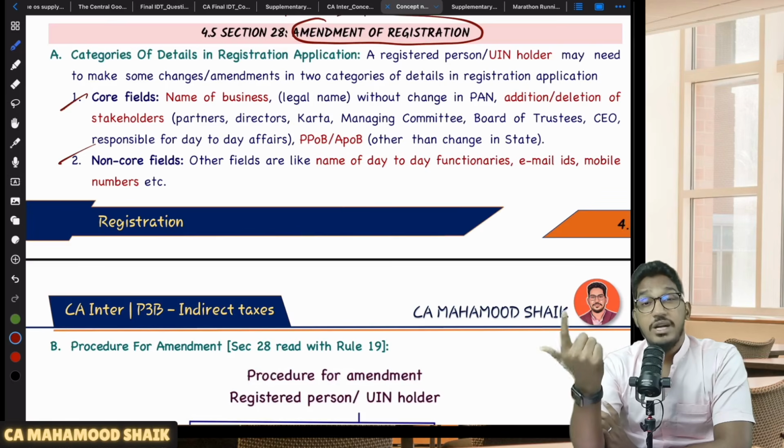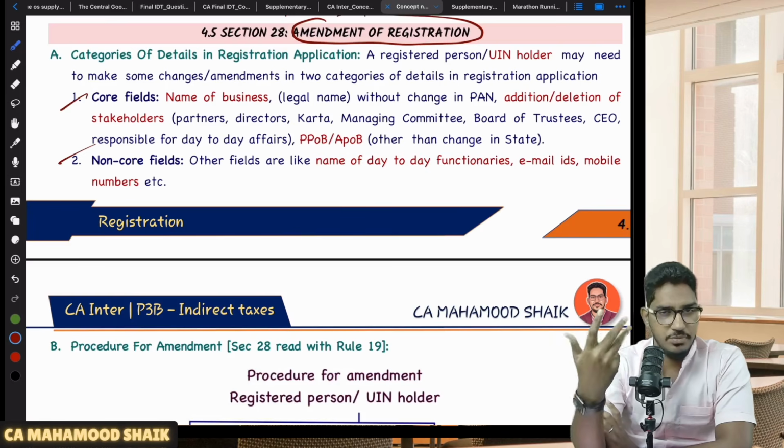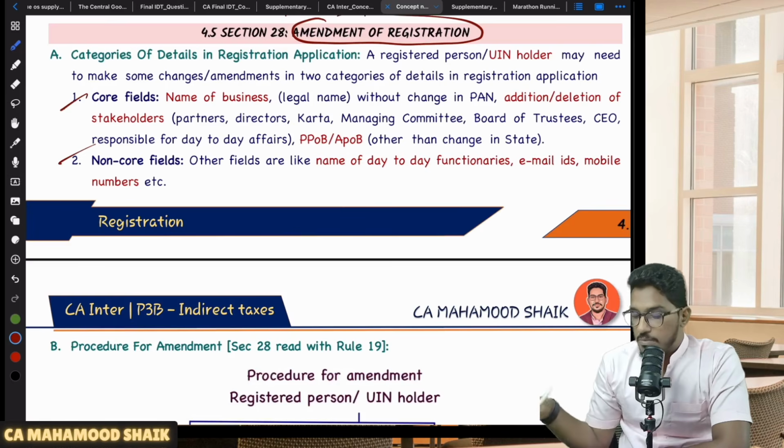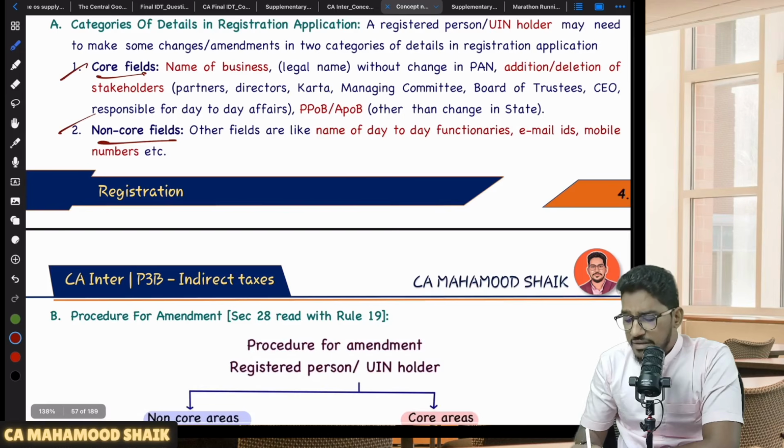For core fields, you need approval of the PO. But for non-core fields, approval of PO is not required. Just submit an application, and automatically the details will be amended. But you will ask, sir, what is a core field? What is a non-core field? So that we have identified here.